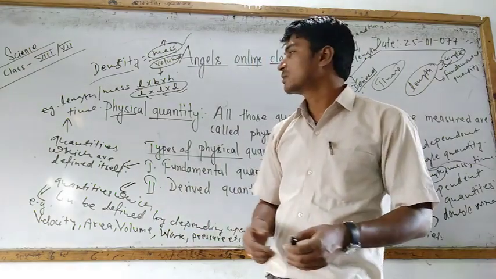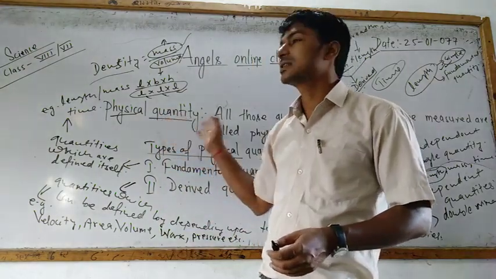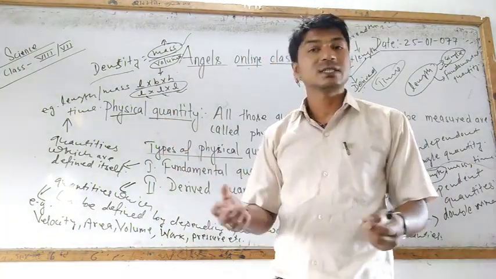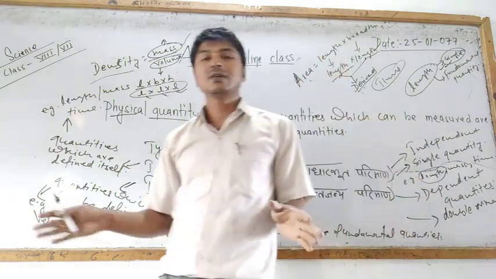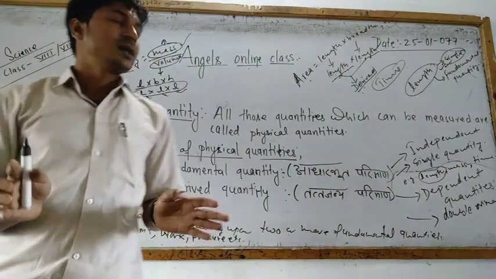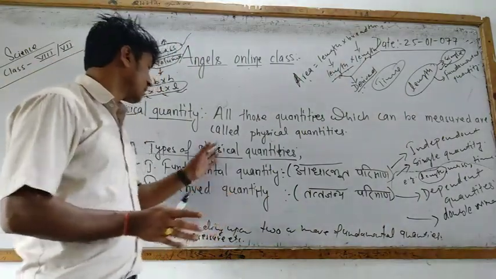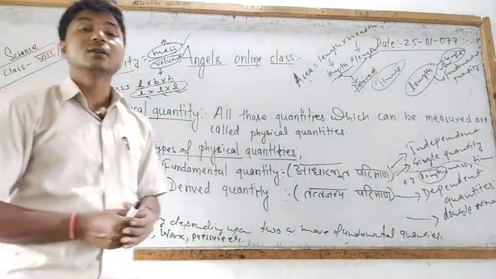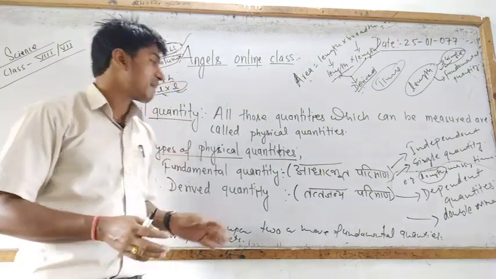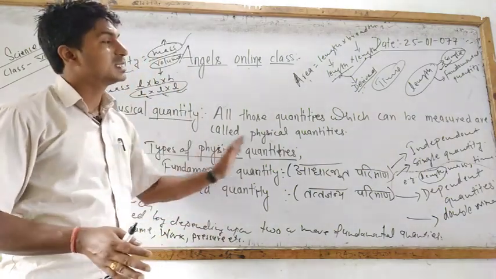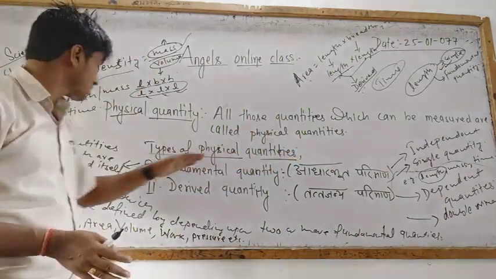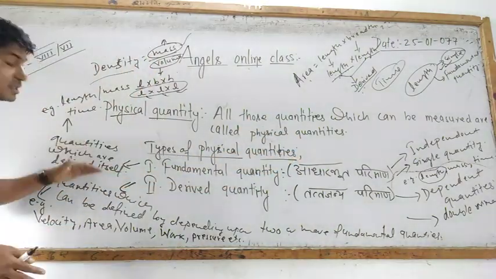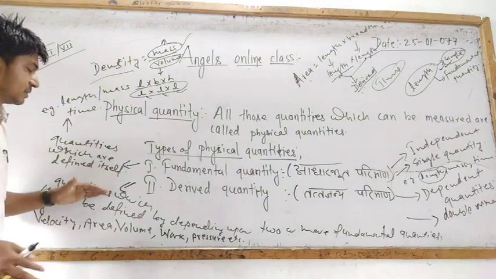Another topic we have studied is the physical quantity: anything which is measurable is called a physical quantity, and physical quantities are of two types, fundamental quantity and derived quantity. The fundamental quantity is independent, it is a single quantity, and it is defined by itself.